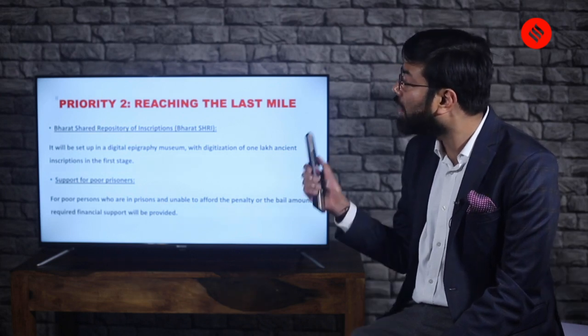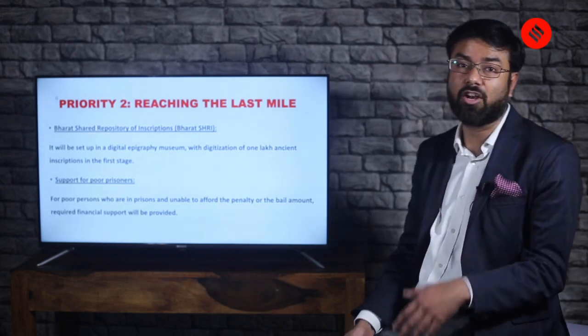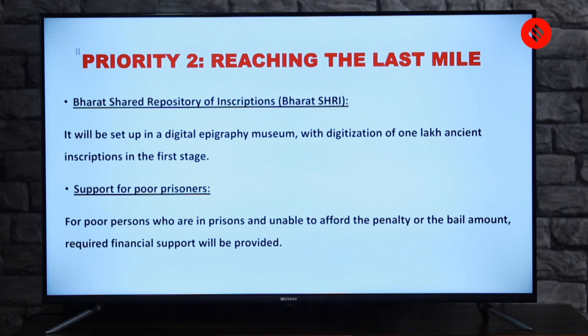And the next point here is something which a lot of people don't think about. It is about support for poor prisoners. A lot of times, even when prisoners get bail, they are not able to come out of the jail because they are not able to pay the penalty or the bail amount.